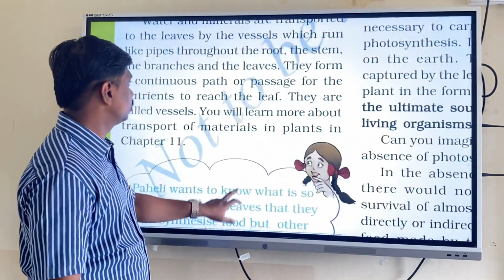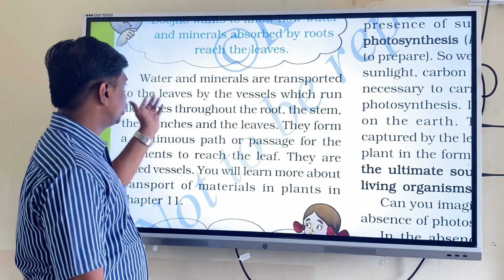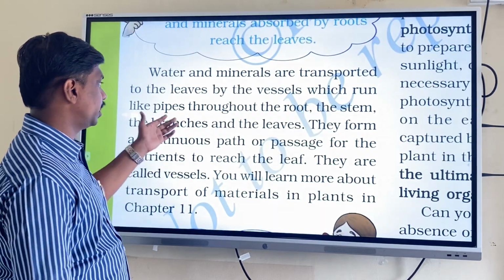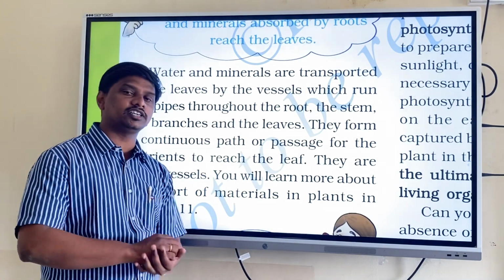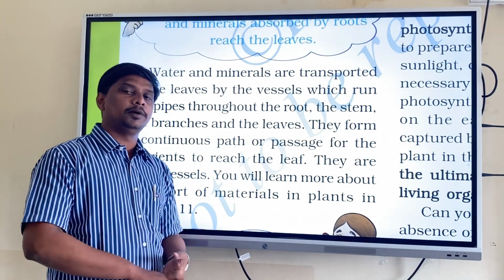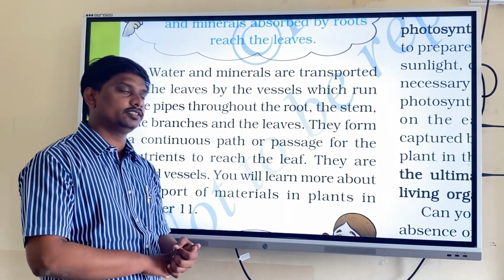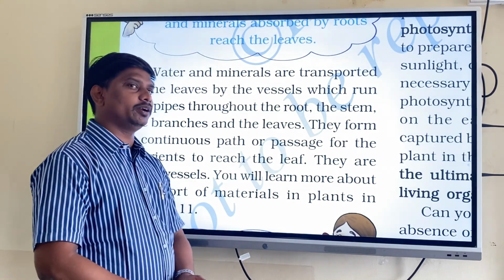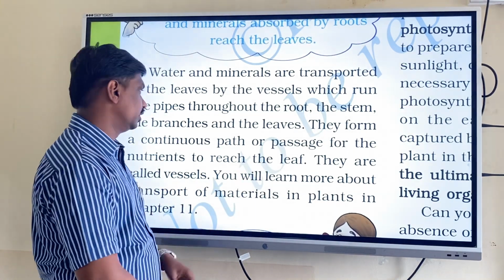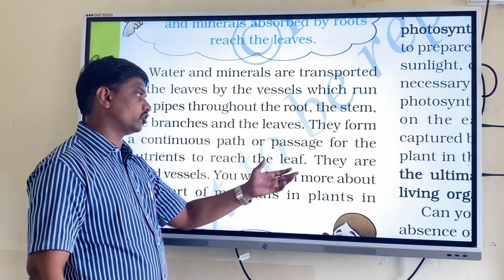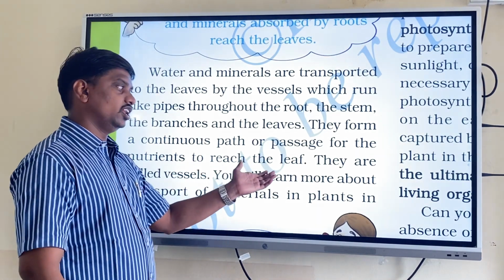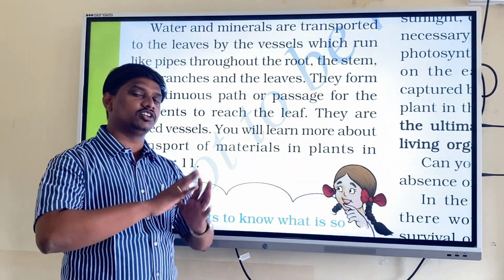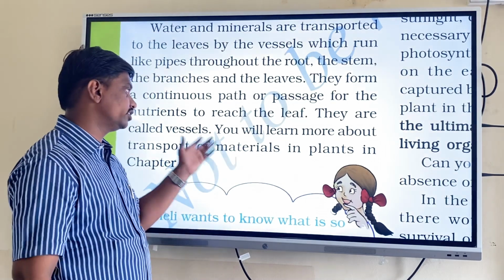Water and minerals are transported to the leaves by the vessels which run like pipes throughout the root, the stem and branches and the leaves. These tube-like structures present in the plants are known as tissues. They will transport the water and minerals to the different parts of the body. They form a continuous path or passage for the nutrients to reach the leaf. They are called vessels.